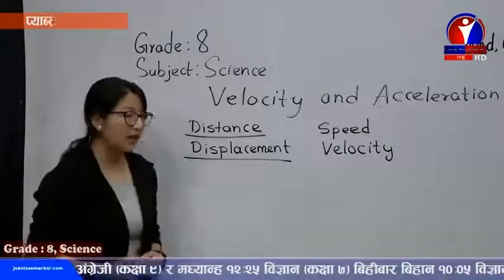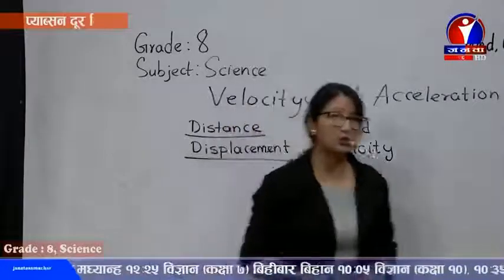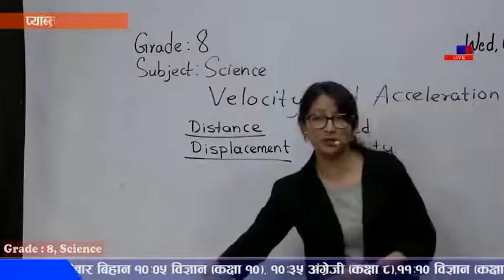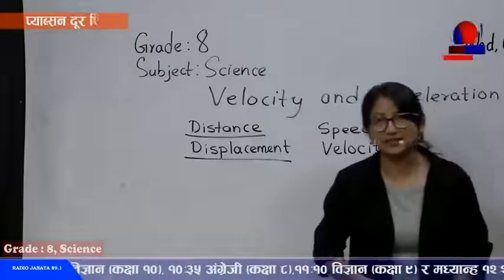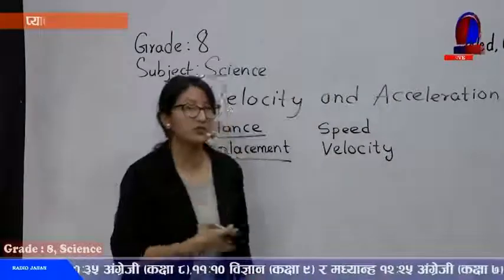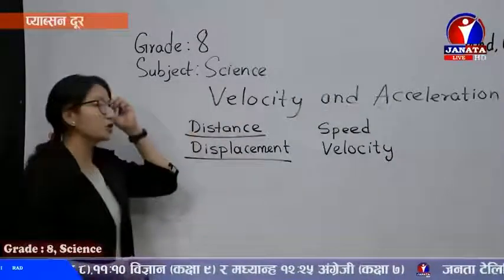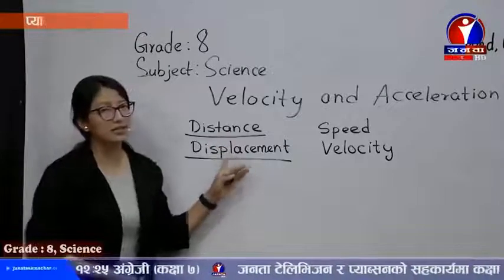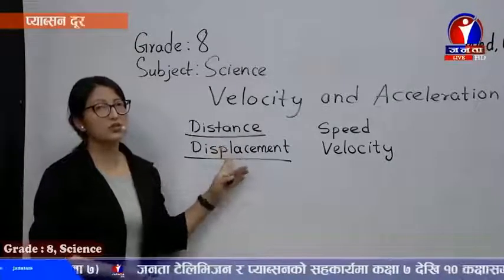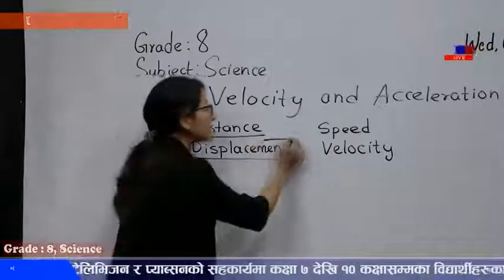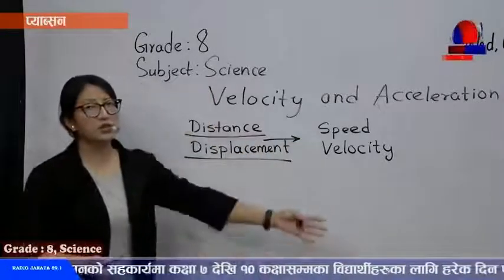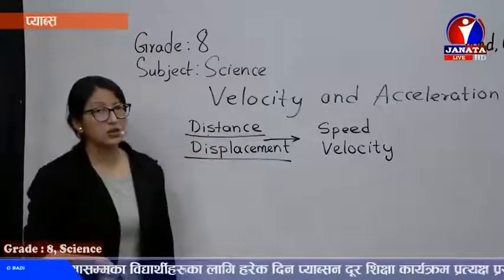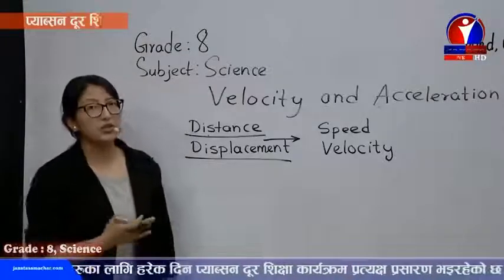I'm here, and if I get displaced one step or maybe two steps, then that is the difference in position. From the initial position, I was there before, now I'm three steps displaced. So this is displacement. In previous classes, you have already learned about it, so I'm not going to say much in detail. Displacement is the shortest path covered by a body, and it is always recorded in a fixed, particular direction. But distance is not recorded in a particular direction.